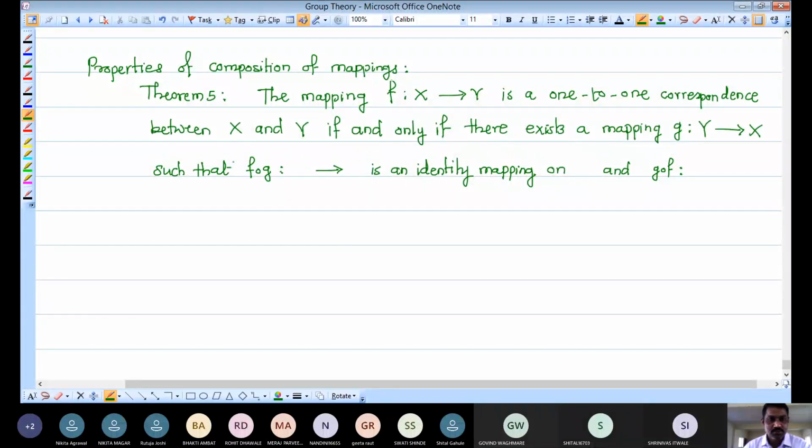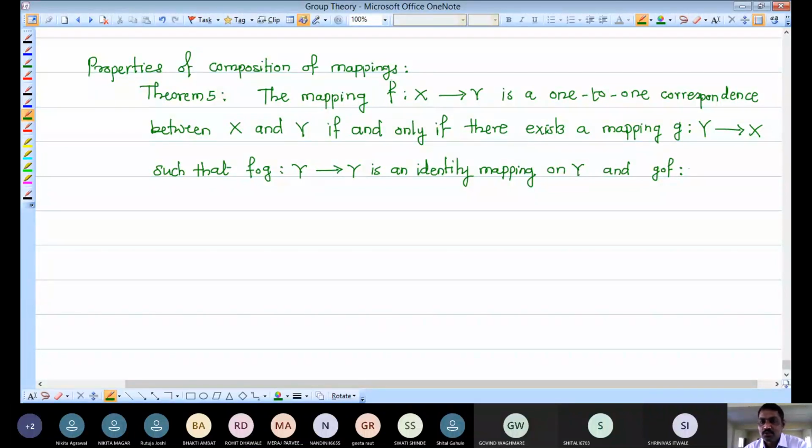In F composition G, G we have to apply first. That means we have to take this set as Y. Then G takes Y to X, and then after that F takes X to Y. So it is a Y to Y mapping. It is an identity mapping on Y.